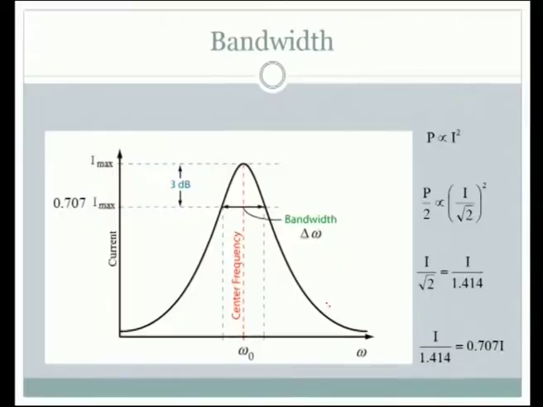Have a look at the resonance curve here. So, this is the resonance curve. This is in particular for the series resonance circuit, which we have discussed in detail already. So, I have directly taken up the graph for discussion. This is the omega naught term.